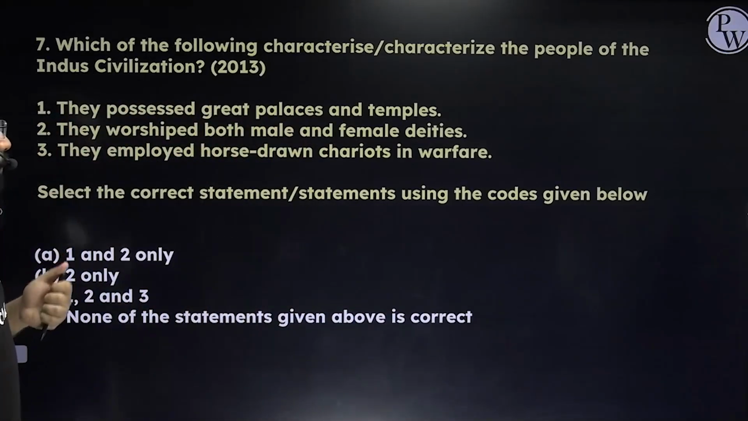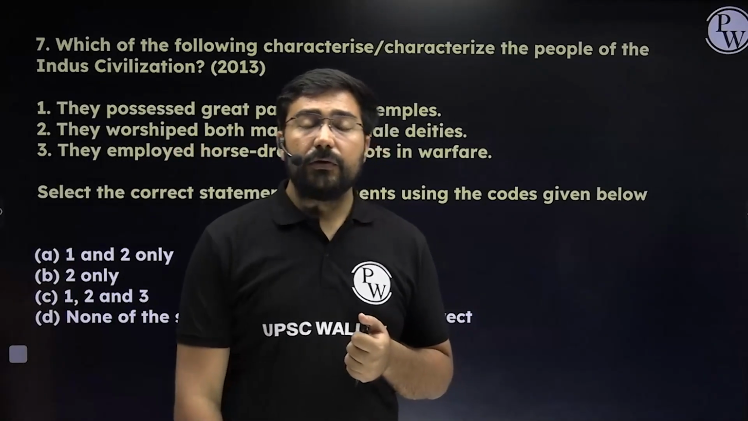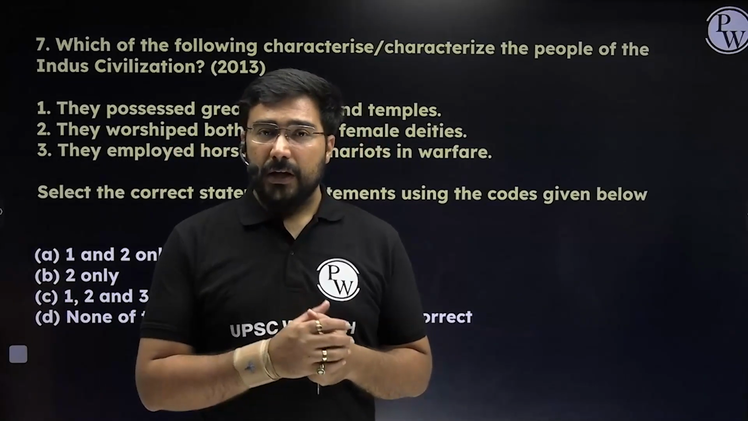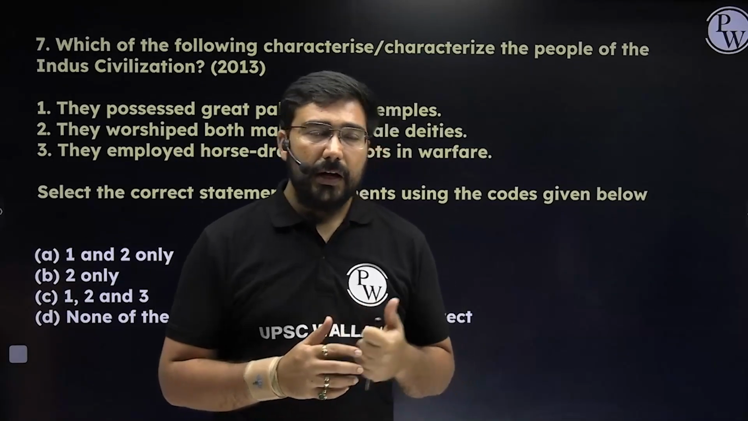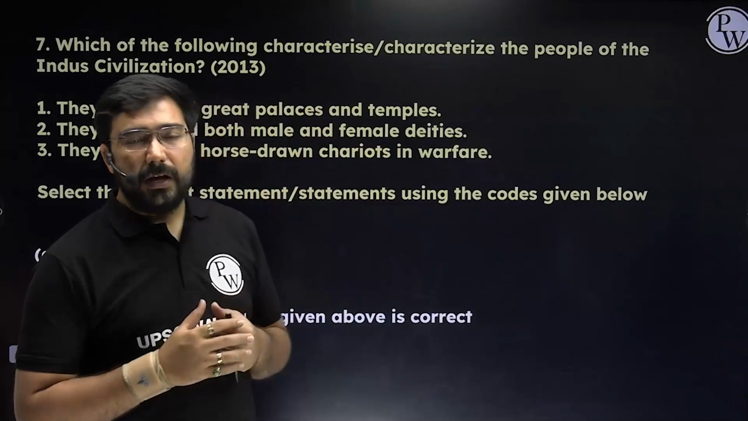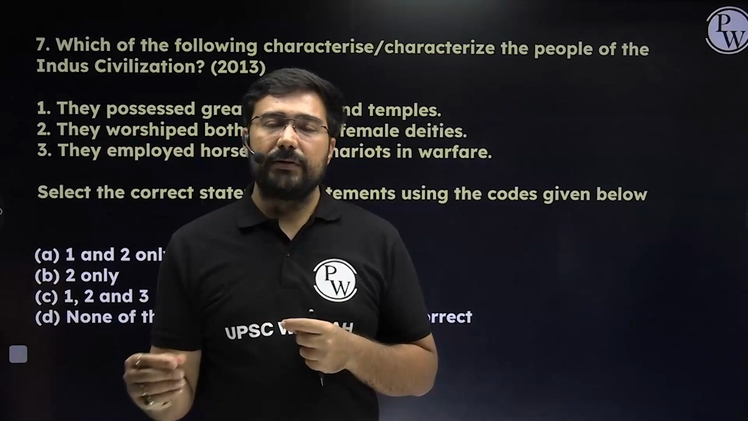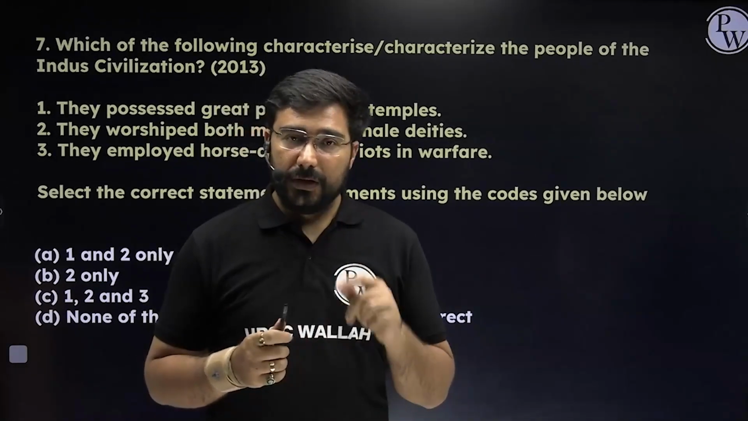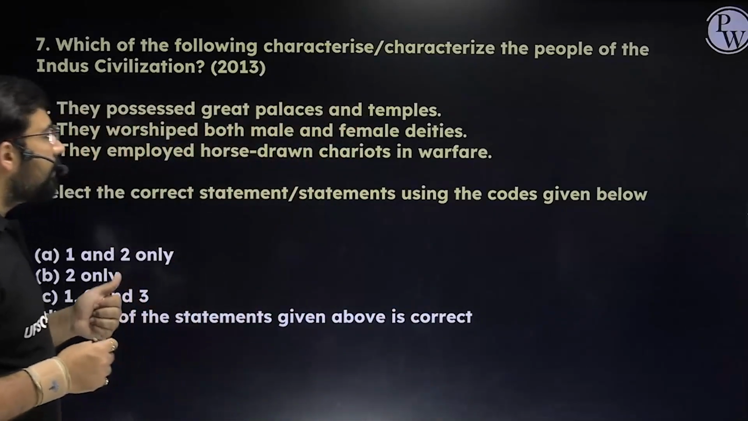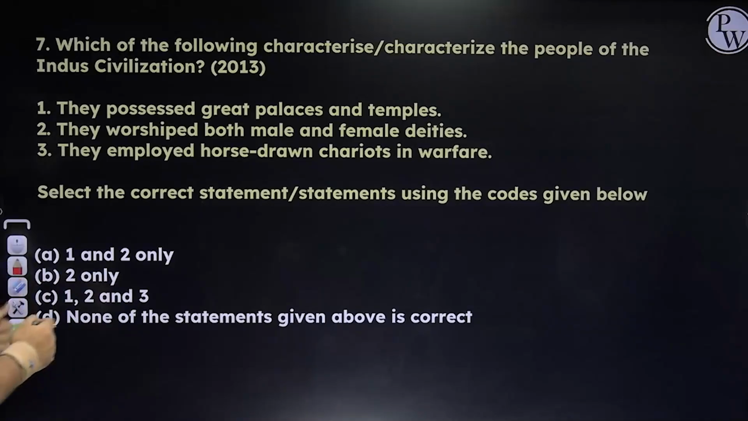Third, they employed horse-drawn chariots in warfare. No, we do not find any evidence of chariots with respect to the Harappan civilization. In fact, this was a feature of the Vedic period. Many times what UPSC does, they mix the information of the Vedic period with the statements of the Indus Valley civilization. If you can remember that, then you can get very good marks, and at least nobody will be able to fool you in the exam. So here the answer is very clear, the answer will become B, right? It's very easy. Please solve these questions along with me.